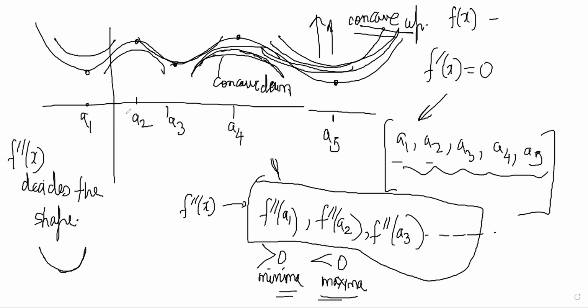If it is concave down, it can only give a maximum, right? So it's commonsensical if you know that the double derivative gives the shape of the curve, or basically the slope of the derivative. It is better to think of it as the shape of the curve, concave up or concave down. Double derivative positive means concave up, double derivative negative means concave down.